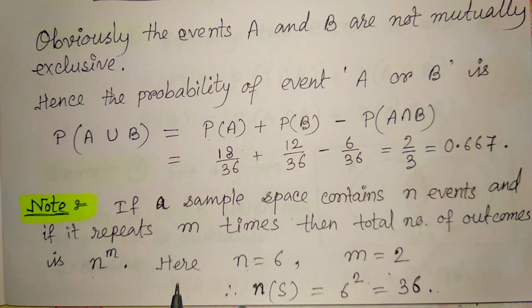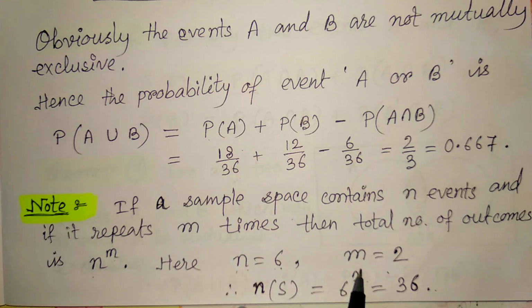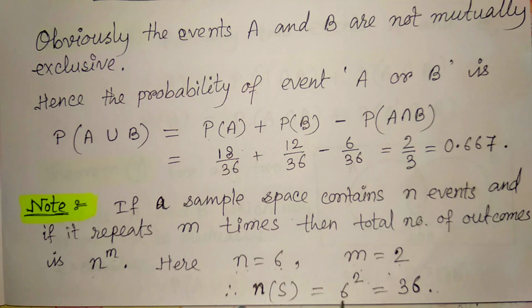So if we consider this particular example, each die has 6 different outcomes. So n is 6, and there are 2 different dice, so m is 2. So the total number of outcomes is n to the power m, that means 6 to the power 2, that is 36.